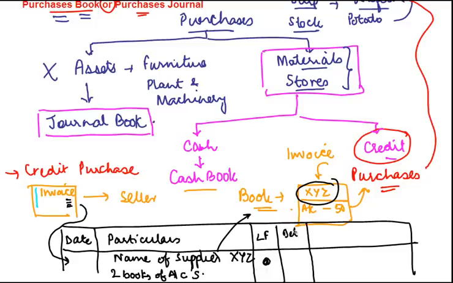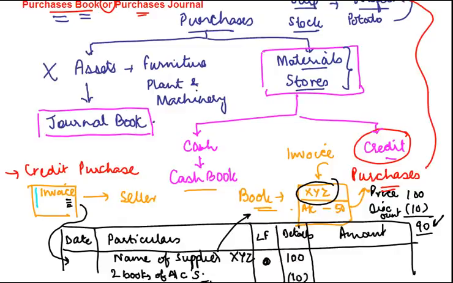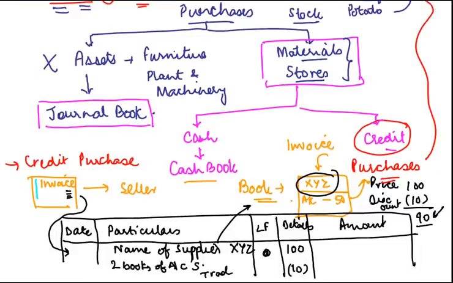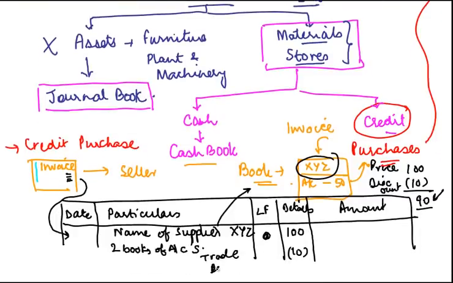Then you give in the details of the amount. Let's say, for example, this book was worth ₹100. He gave you a discount of 10 and 90 is what you paid. So this is the price, this is the discount, and this is the net payment you've made. In the details column you write 100 minus 10, and in the description you write trade discount, and the net amount of 90 comes in the amount column.